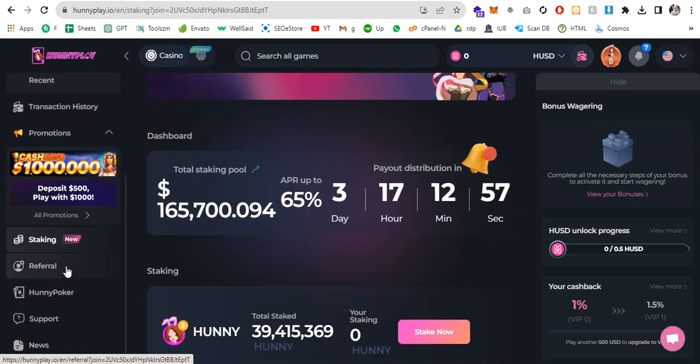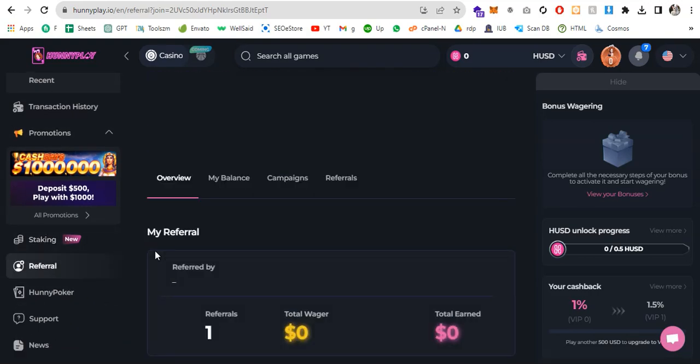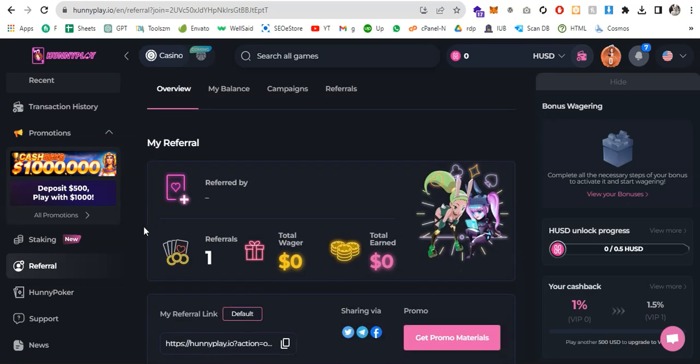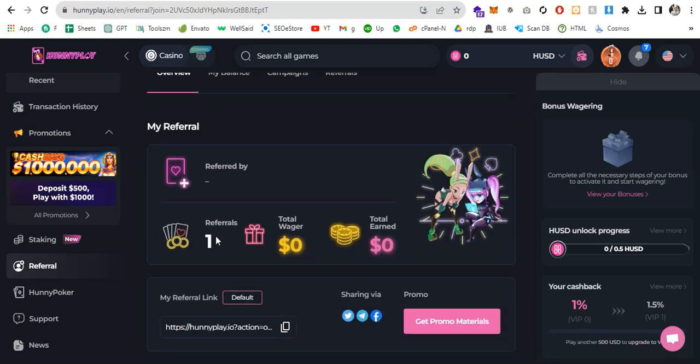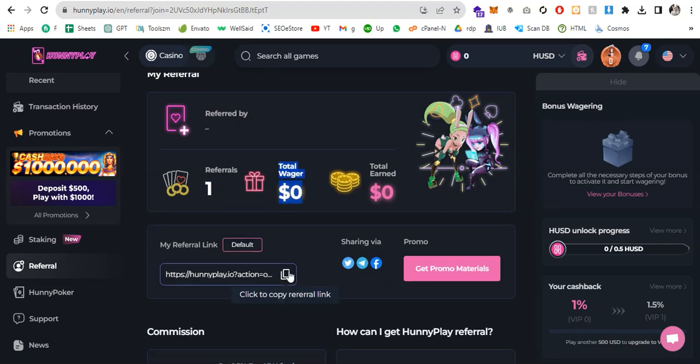And now let me show you the referral program. If you join the referral program, you can earn as much as you can. So here you can see referral one. I just referred one, and total wagered is $0 and total earned is $0 because I just signed up. And this is my referral link.